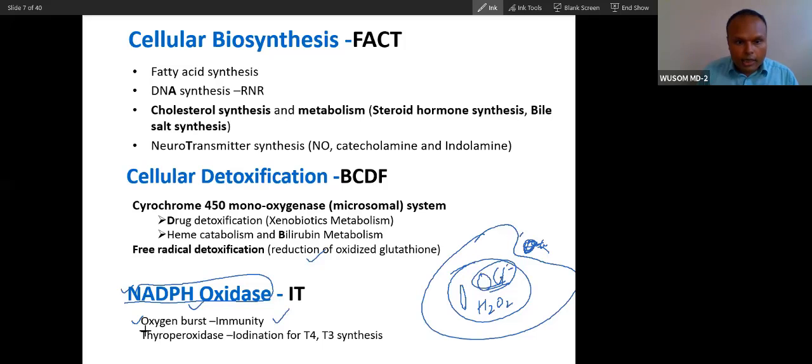And a different type of NADPH oxidase is also required for synthesis of thyroid hormone. In the synthesis of thyroid hormone, a very important step is iodination, organification of iodine to tyrosine residues in the thyroglobulin. But understand this, NADPH oxidase is very important for synthesis of thyroid hormone also.